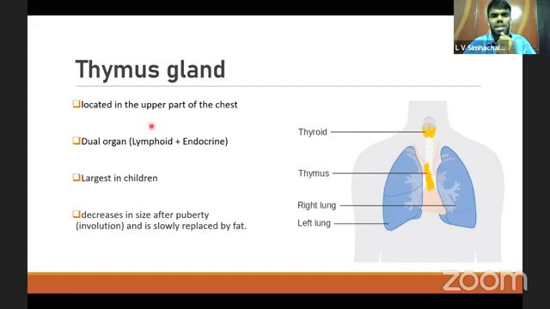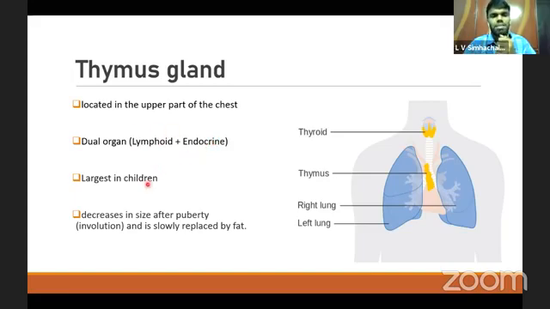This thymus gland is a dual organ, which is both lymphoid and endocrine. Lymphoid is nothing but it secretes a kind of lymphocytes, which are called T lymphocytes. They're mainly concerned with the immune function of the body. And the endocrine part of the thymus gland secretes a hormone called thymosin.